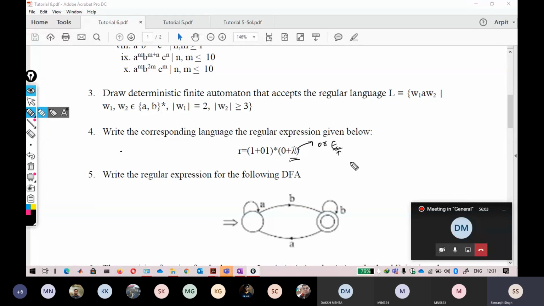If you clearly see, if you take out strings like 0 1 0 1, you can get 1 0 1, and in the ending you can also end it with 0 or with 1, so that is also possible. So in this, no two zeros are coming together. This regular expression R represents a set of strings where no two zeros are coming together. Okay, now just derive this fifth one.